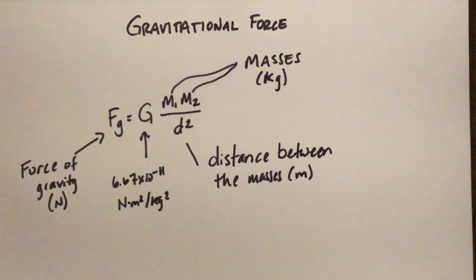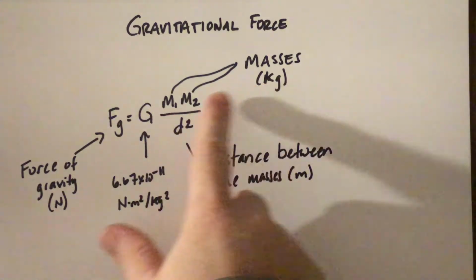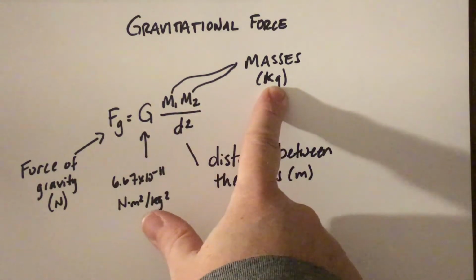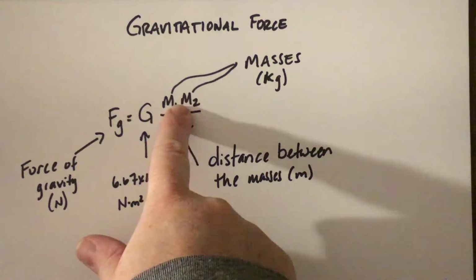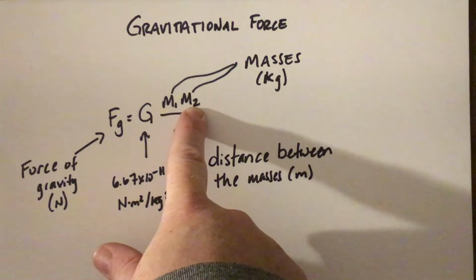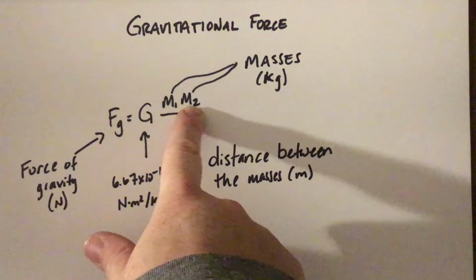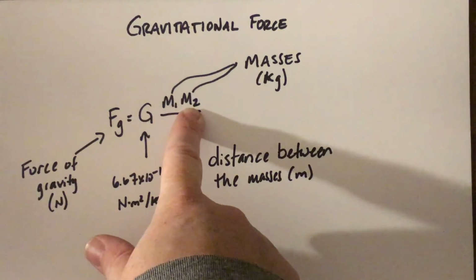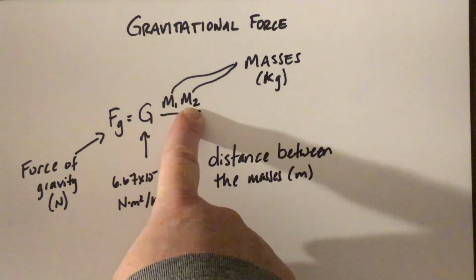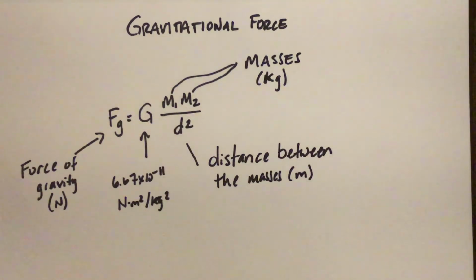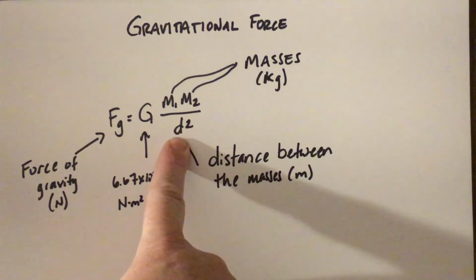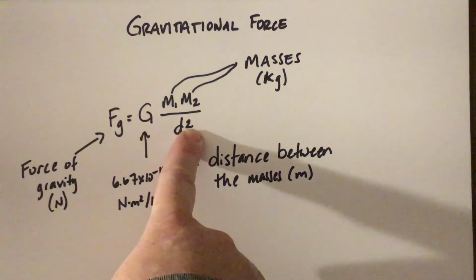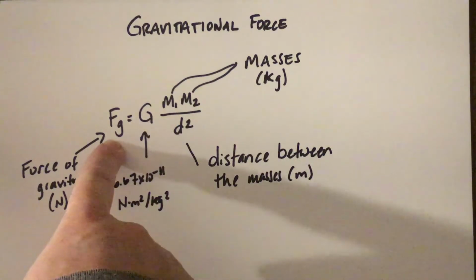There's an equation that tells us how much gravitational force is acting between two masses. And it looks like this. We have our masses, and that'll be measured in kilograms. And so we have mass 1 and mass 2. The 1 and 2 are arbitrary. It can be mass 2 and mass 1. It's just showing that there are two different masses that are present in this situation. We have the distance between them, and we'll square that number, and we have our force of gravity that's created.